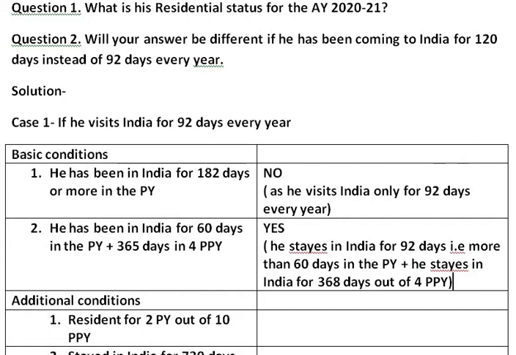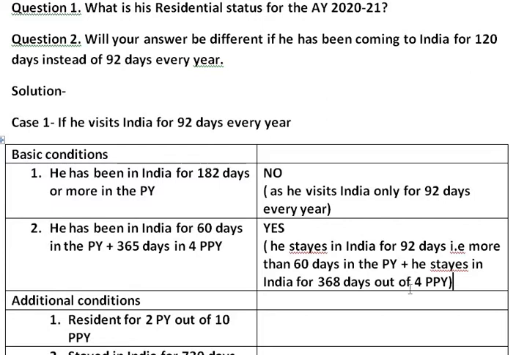I hope you are understanding this. The second basic condition has two parts. One is 60 days in the previous year, which he has fulfilled, as every year he stays in India for 92 days, plus 365 days in the 4 preceding previous years. He stays in India for 3 days extra than how much is required.